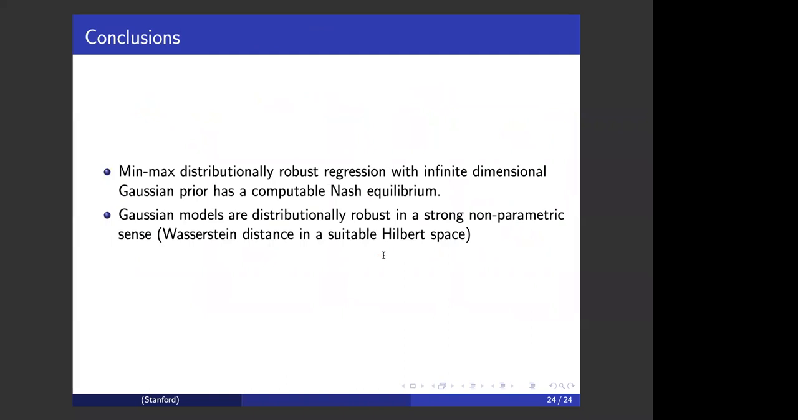Lastly, to conclude, we propose a min-max distributionally robust regression formulation with infinite dimensional Gaussian prior measure, and we show that there's a computable Nash equilibrium. This suggests that Gaussian models are distributionally robust in a strong non-parametric sense in our framework when the Wasserstein distance is defined by a suitable Hilbert space norm.